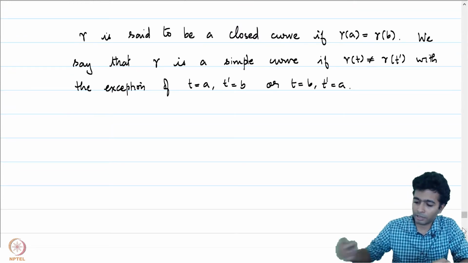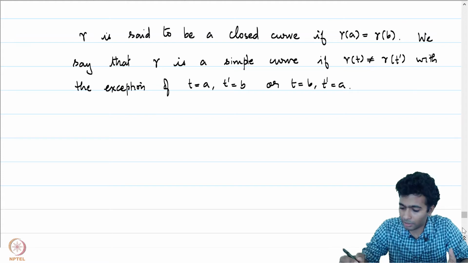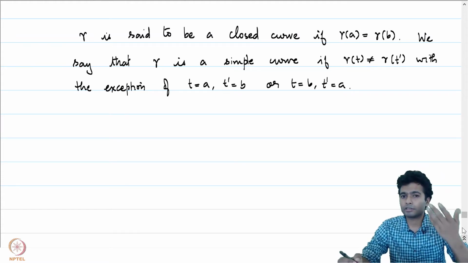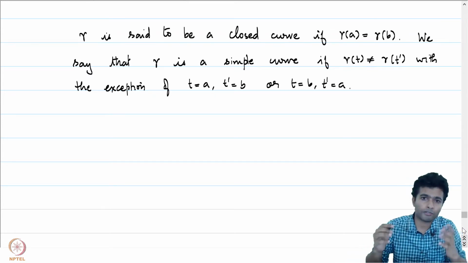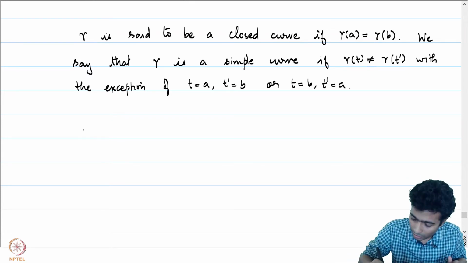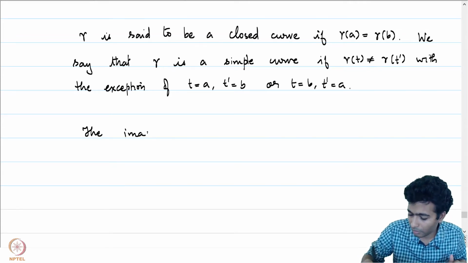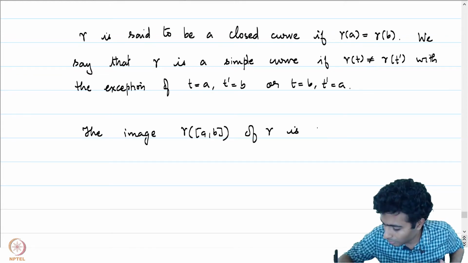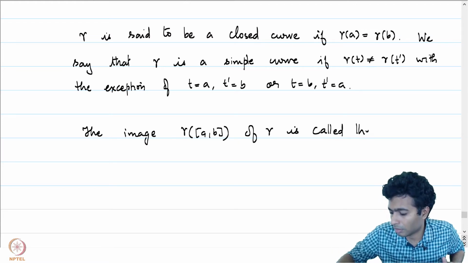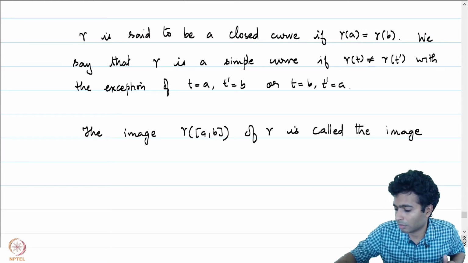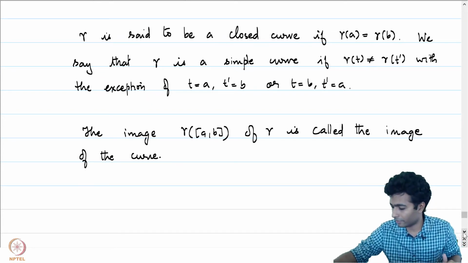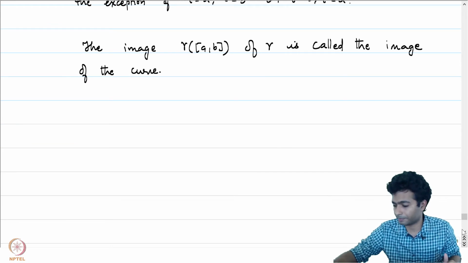Now, oftentimes, even though the map gamma is what we study, it is the image in the complex plane that gives us the geometric idea of what the curve is. So the image gamma of [a, b] is called the image of the curve. Okay, so we have given quite a few definitions. Let's look at a few examples.